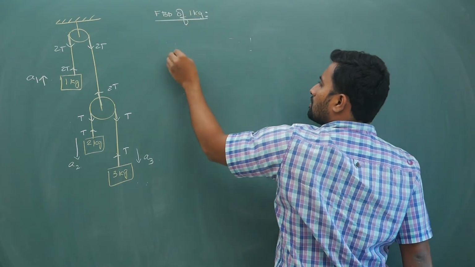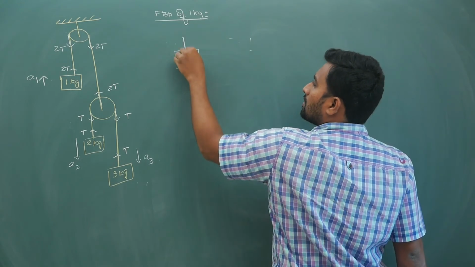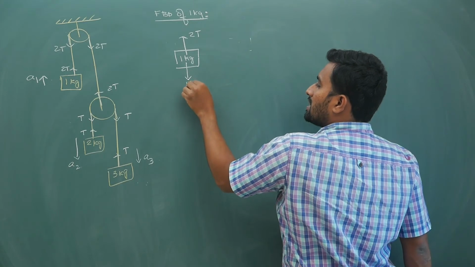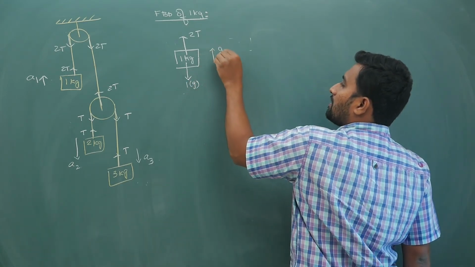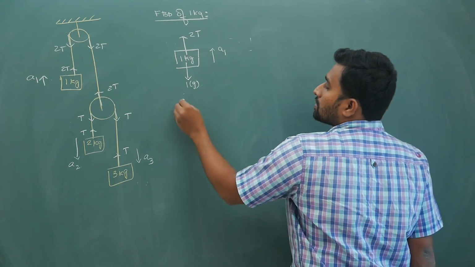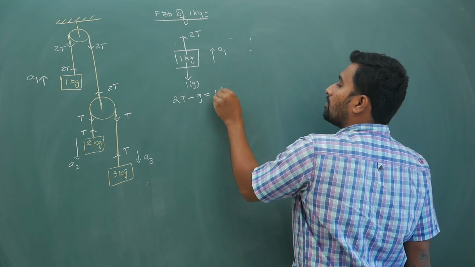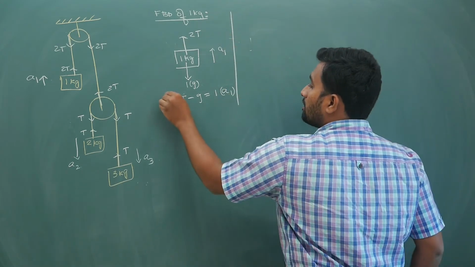Now on the 1 kg block you have 2T upwards, and 1 into g downwards. Acceleration of this is a1 upwards. So what is your equation? 2T minus g is equal to 1 times a1. This is your equation number 1.